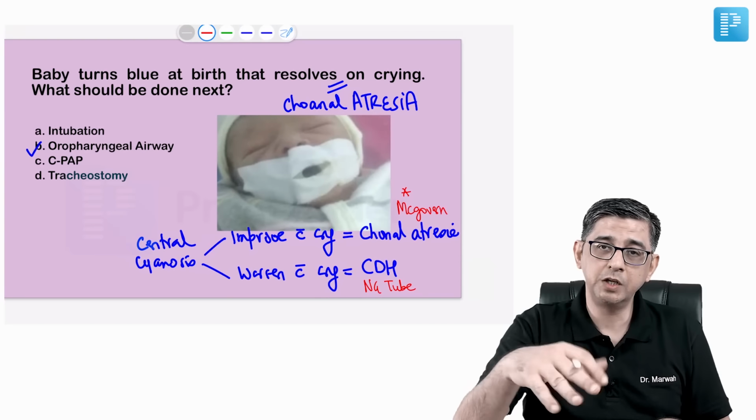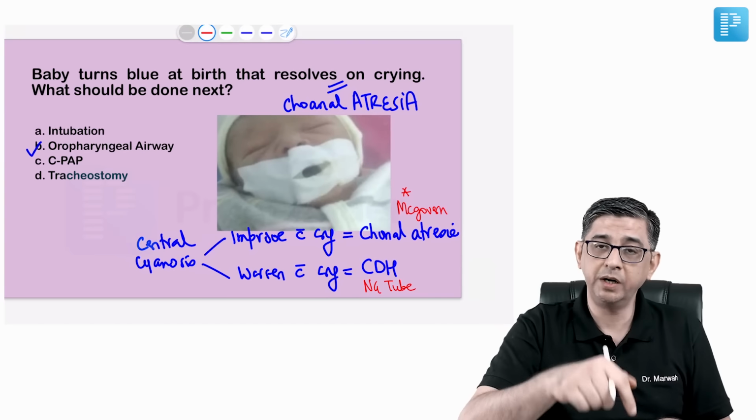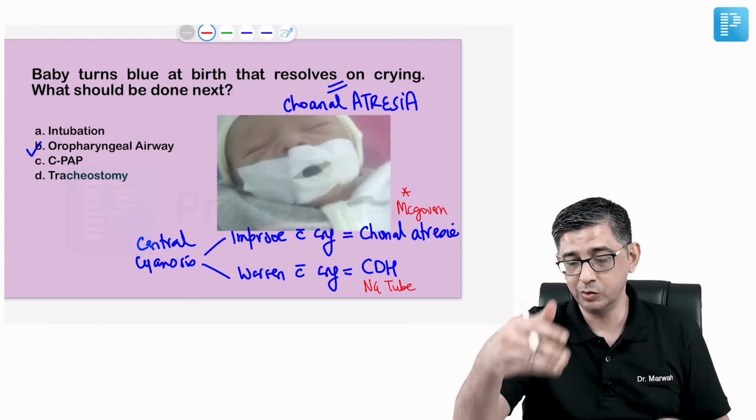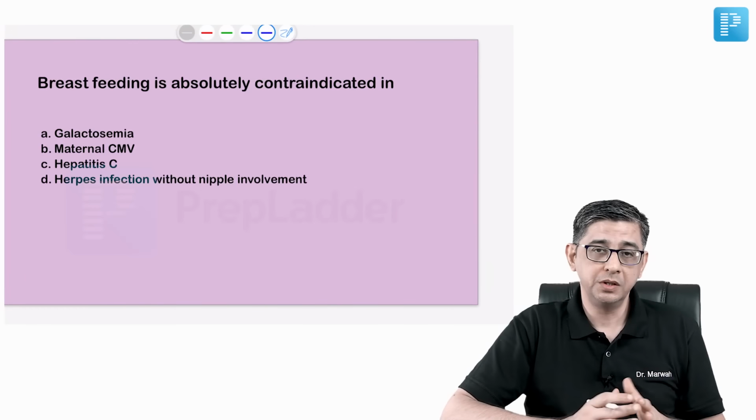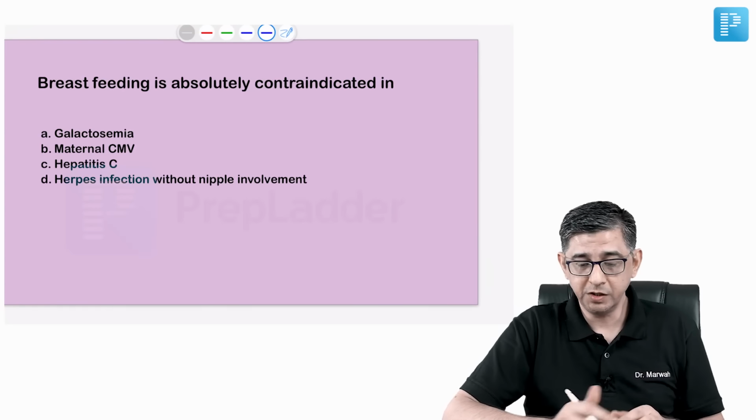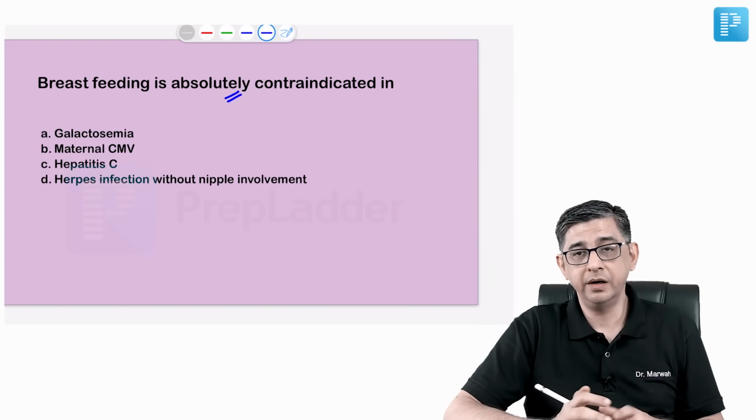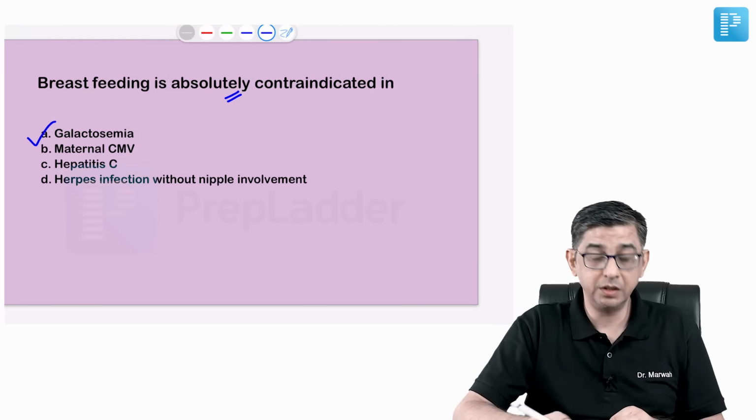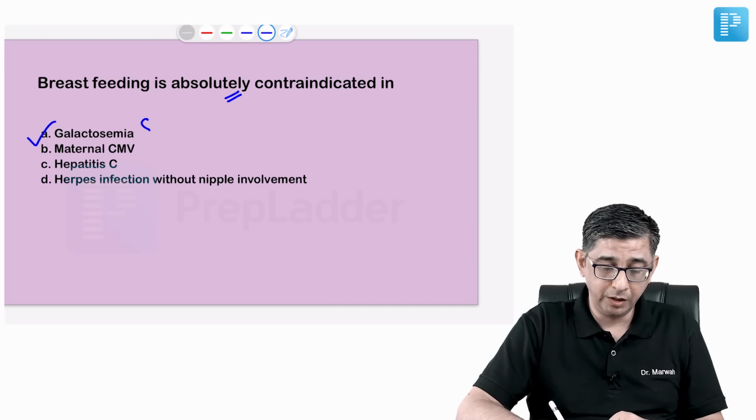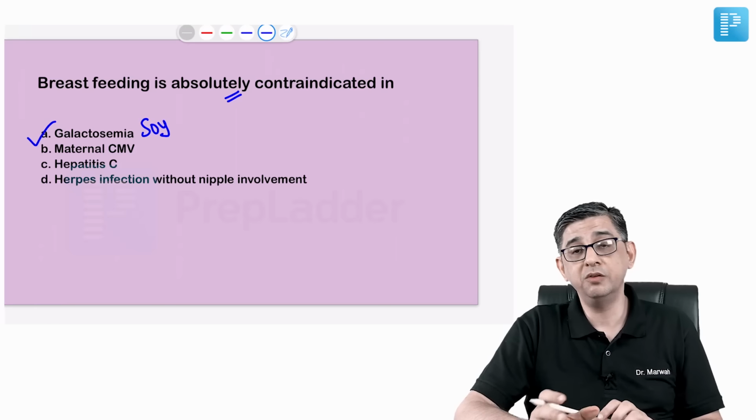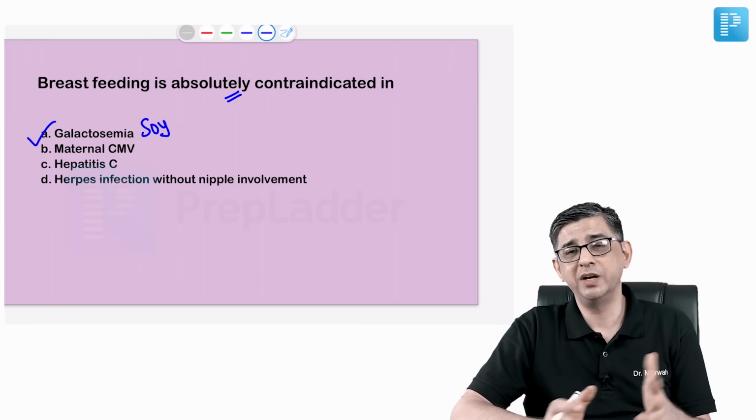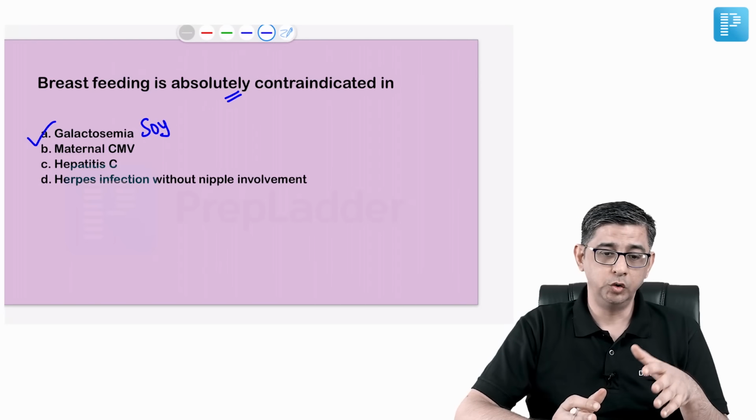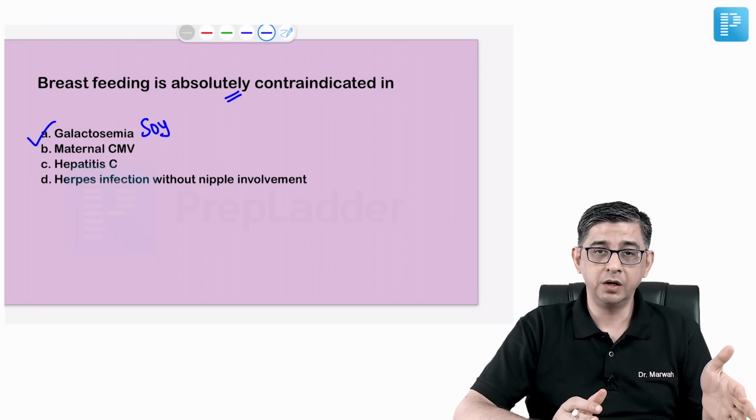I mean, first line management for cyanosis in diaphragmatic hernia, first line management for cyanosis developing in choanal atresia, which I've handled here. Coming to the next question, he talked about breastfeeding. You see, breastfeeding is absolutely contraindicated in an inborn error of metabolism, that is galactosemia. In fact, in galactosemia, you cannot even give formula feed to the baby, because formula feed is made from cow milk.